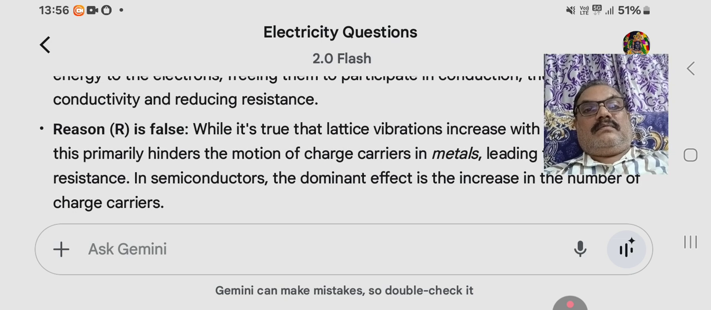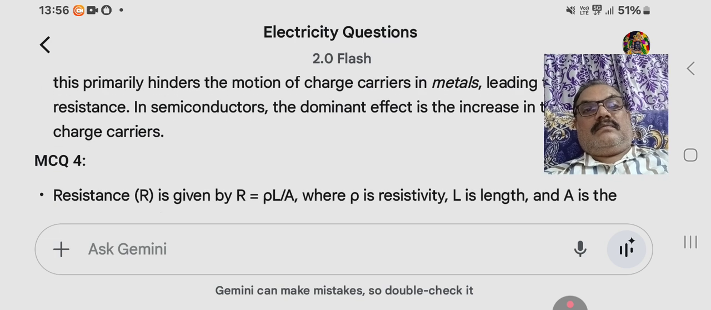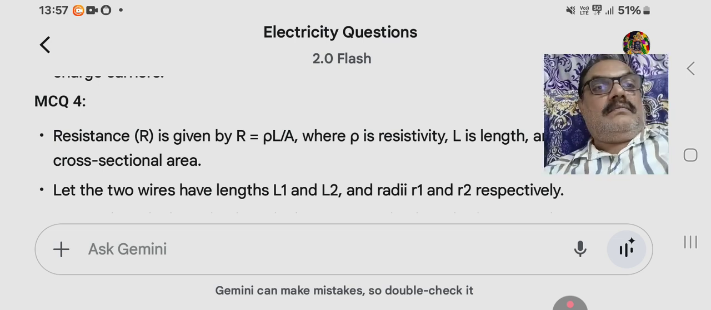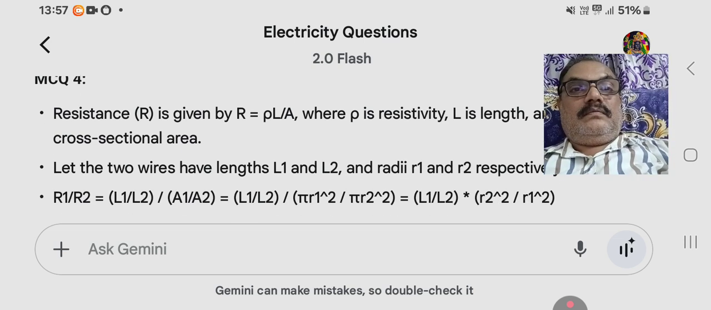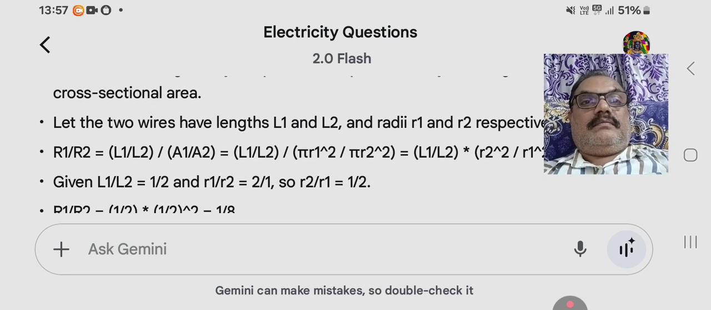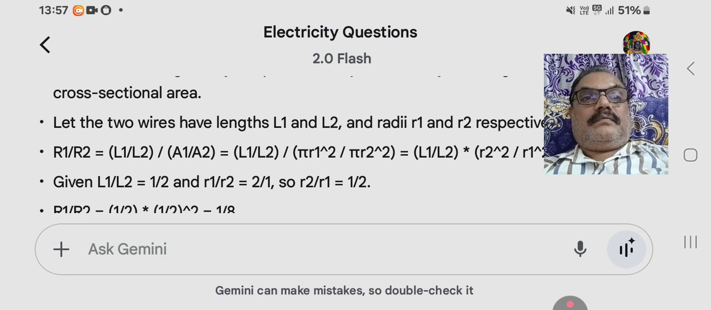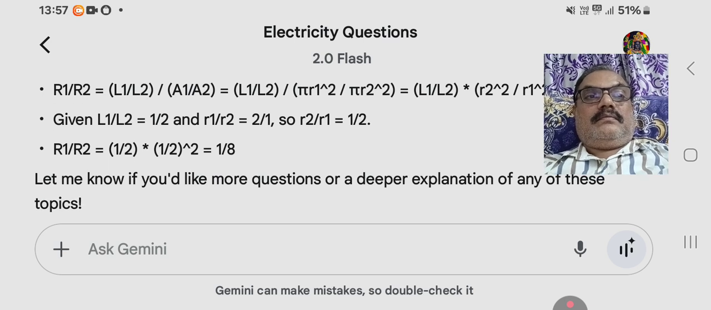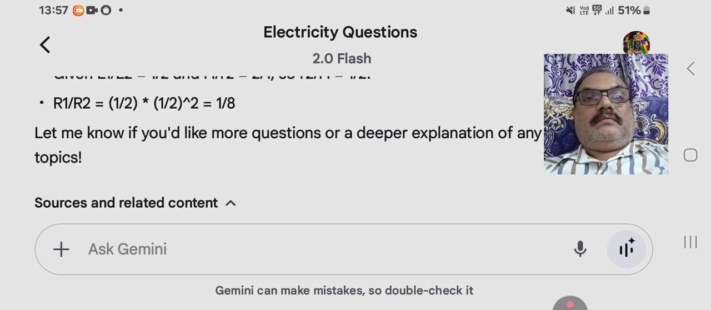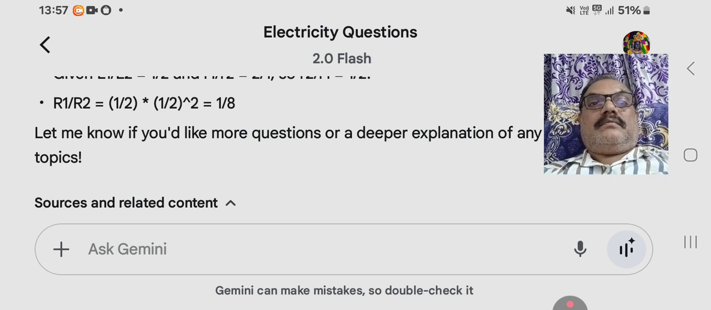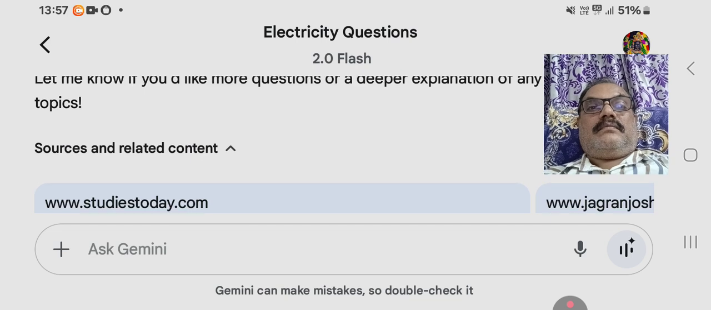MCQ 4. Resistance R is given by R equals rho L by A, where rho is resistivity, L is length, and A is the cross-sectional area. Let the two wires have lengths L1 and L2 and radii R1 and R2 respectively. R1 by R2 equals L1 by L2 times R2 squared by R1 squared. Given L1 by L2 equals 1 half and R1 by R2 equals 2 over 1, so R2 by R1 equals 1 half. R1 by R2 equals 1 half times 1 half squared, which equals 1 eighth.